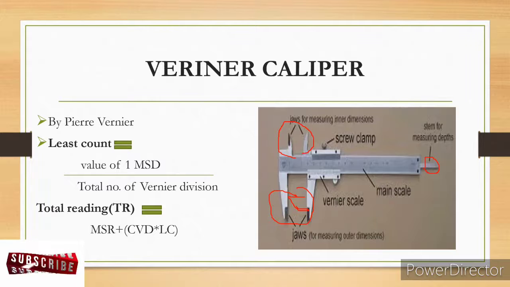And CVD means, here you can see a vernier scale, right? So the main scale and the vernier scale, where they coincide at one line, meet at the same line, meaning like this, it meets at a straight line. So that line where it points, that is CVD. So you have to multiply it with the least count and the total reading arrives.